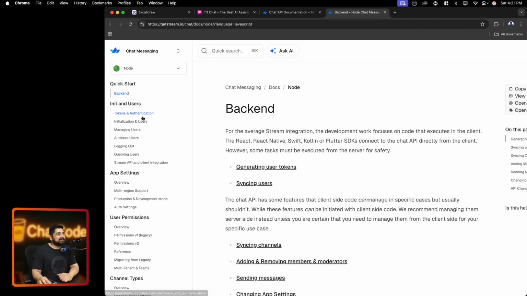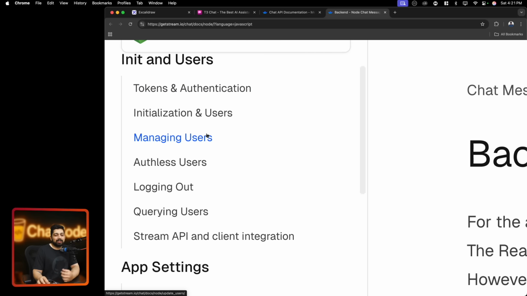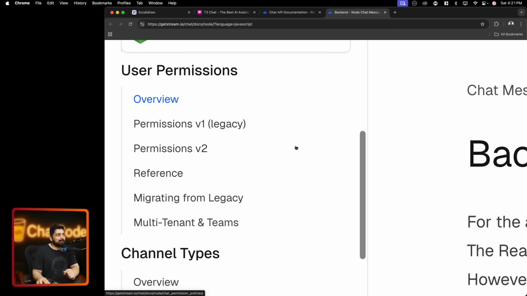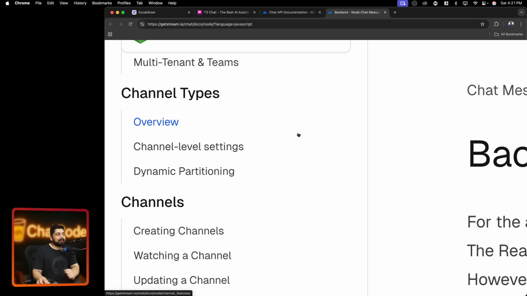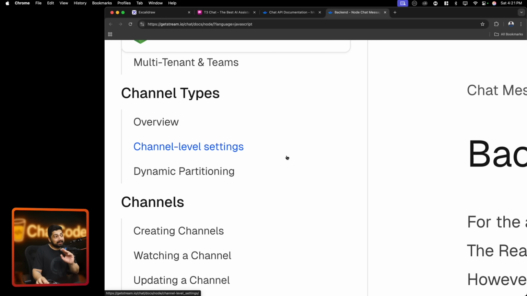Now look at the complex things that can happen. Obviously, you will have a backend, you will initialize the user, you will manage the user, maybe your authentication is there, maybe not. So this whole thing is there. Now, your app setting, it's okay, no problem there. And user permission, now the channel. If you look at this, anytime any chat application is created, there are multiple channels on the left-hand side. Each channel has a different context and different conversation going on. If there is any error message, it needs to be updated within that channel itself, not any other channel. So you need to receive your channel ID. You need to handle your message ID. That's the basics of it.